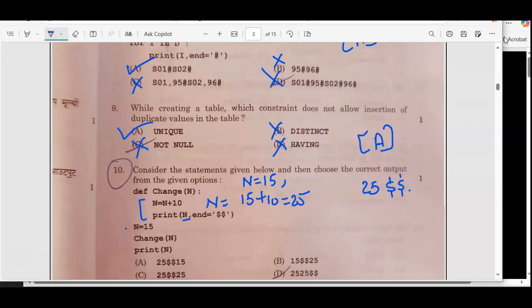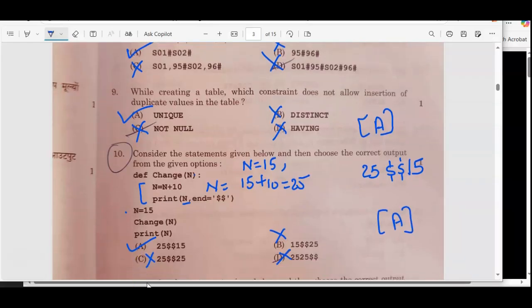Then you will have this print statement here. When you are outside, this is a local variable issue, so it will take the original value only, right? The original value means 15 only. So the output is 25 15. This is option A. Option A is the correct one. These all options are wrong. Option A is the correct one.